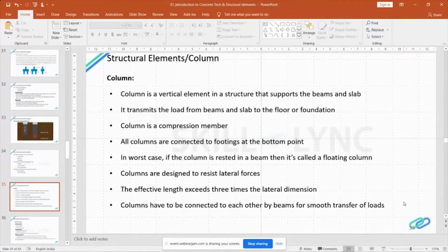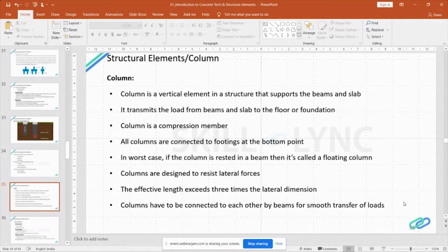If the column fails, then the failure of column would cause progressive collapse in buildings, whereas such event would not occur when other members fail. Like if a beam fails, it is not that the whole building will collapse immediately. But if a column fails, it will lead to that kind of failure. So column transfers vertical loads from ceiling, floor, that is a roof slab, beams to the foundation. They also carry bending moments about one or both of the cross-sectional axis.